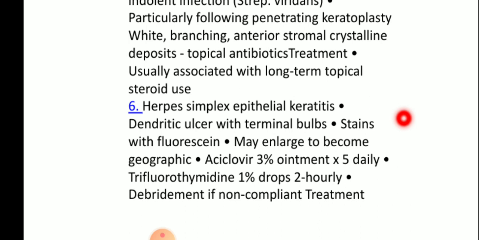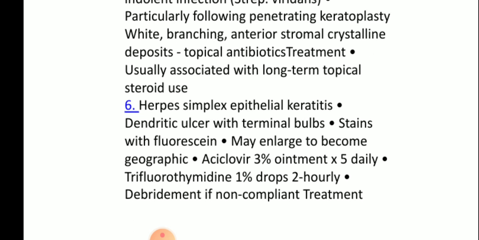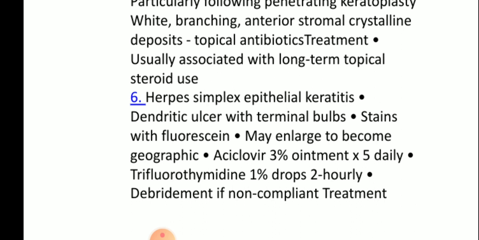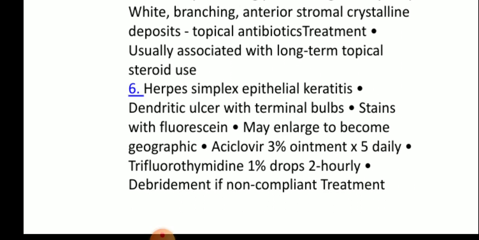The treatment is usually acyclovir 3% ointment for 5 days or trifluridine 1% drops second hourly, with debridement if non-compliant.